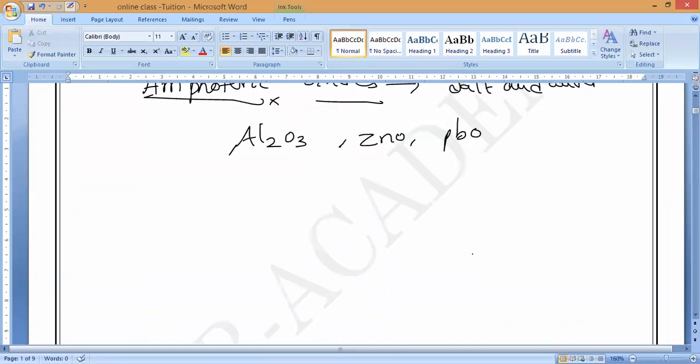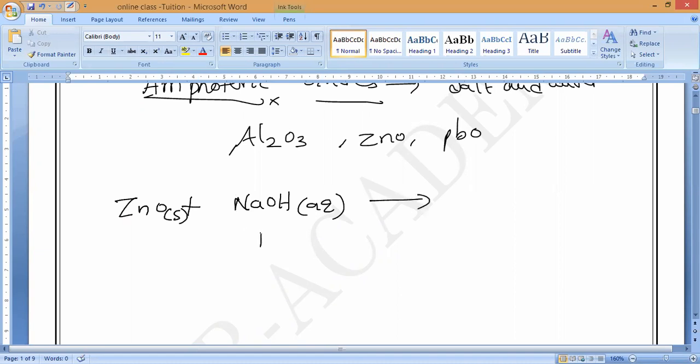Till here I have discussed zinc oxide reacting with the base NaOH, that is an aqueous solution. What is the state of zinc oxide? Solid state, reacting with the base.